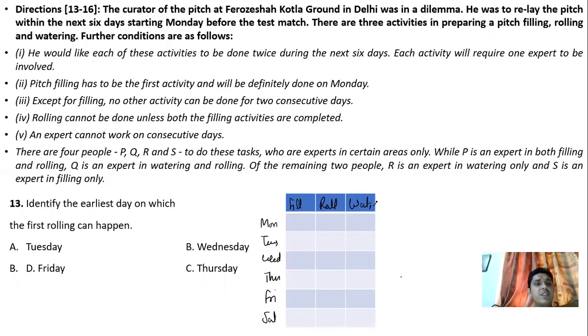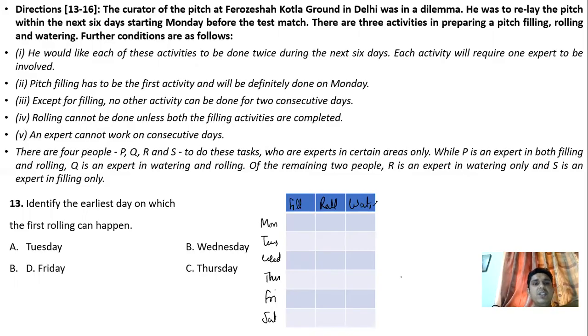Thereafter, he's saying in statement number one that he would like each of these activities to be done twice during the next 6 days, right? That means filling will be done 2 times, rolling will be done 2 times, and watering also. Each activity will require one expert to be involved.